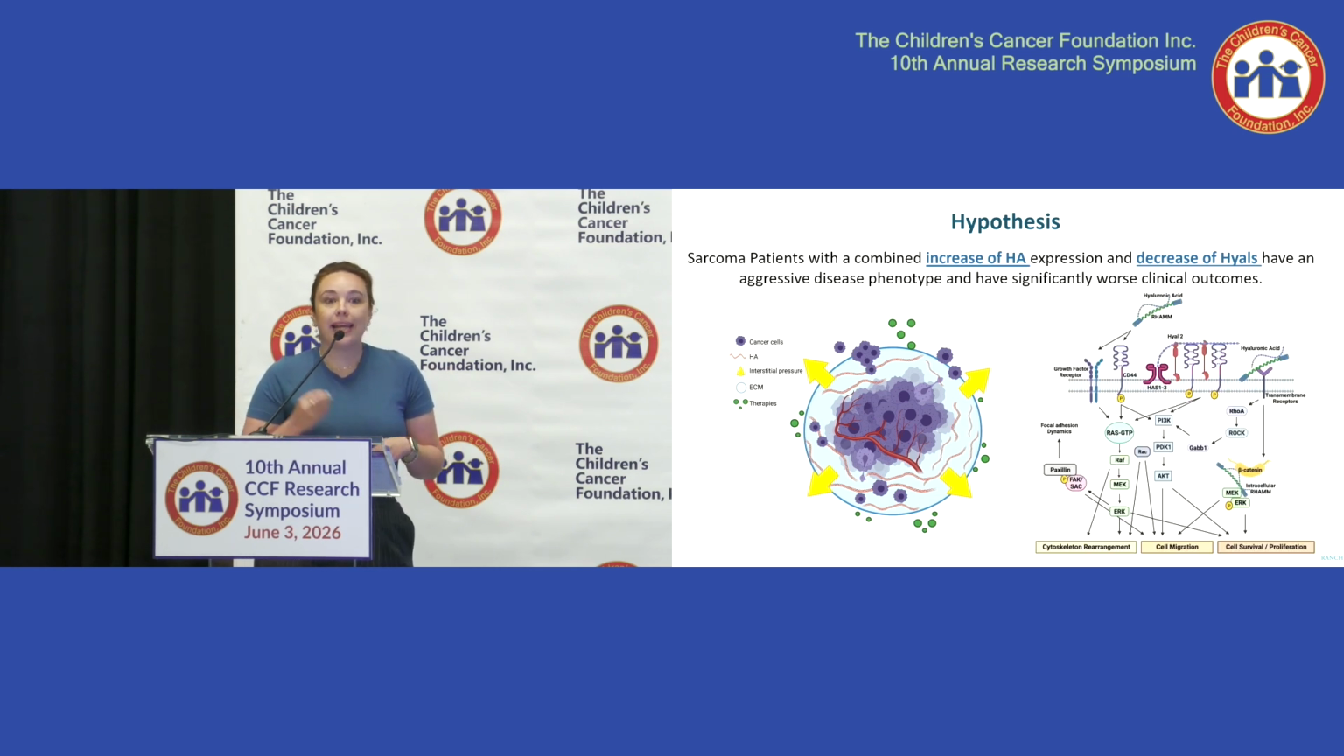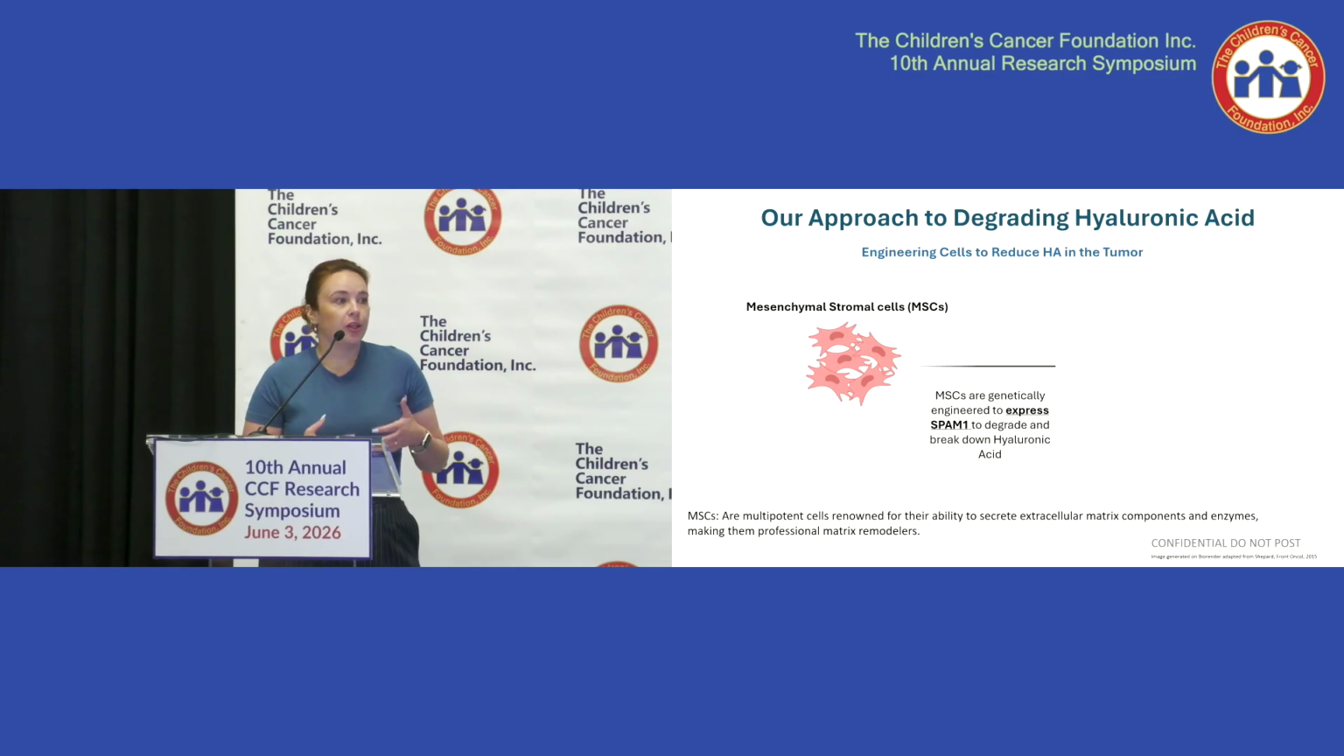In addition to that, HA is one of the few ECM components that's directly able to bind to cell surface receptors. One of the most commonly known is CD44, and downstream of that you have RAS, PI3K, all again these pro-oncogenic signaling pathways. So our approach was that we could engineer cells that would reduce HA within the tumor.